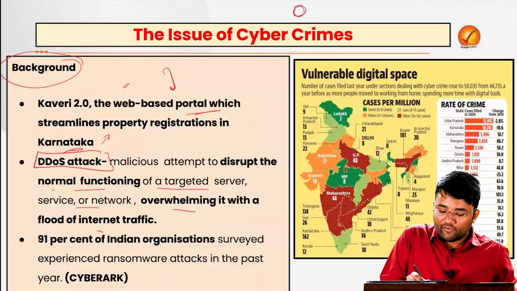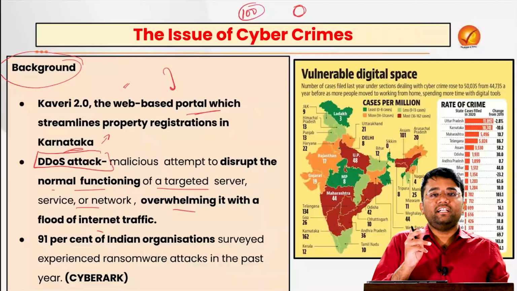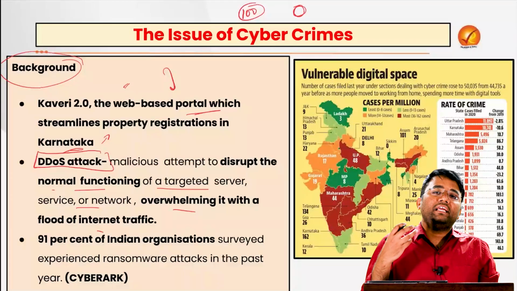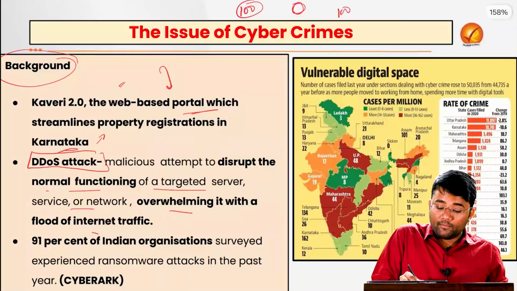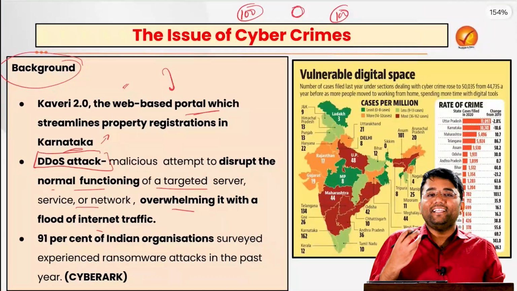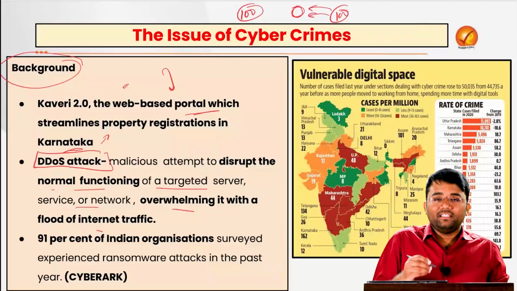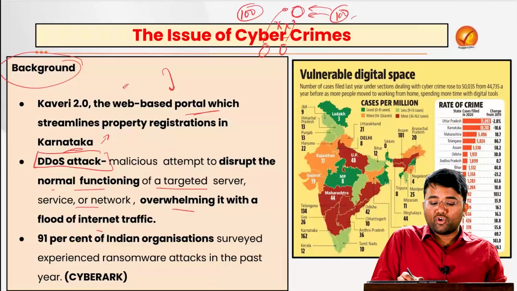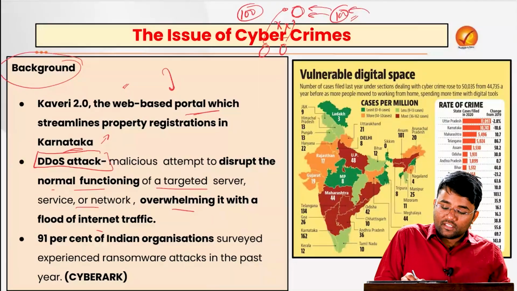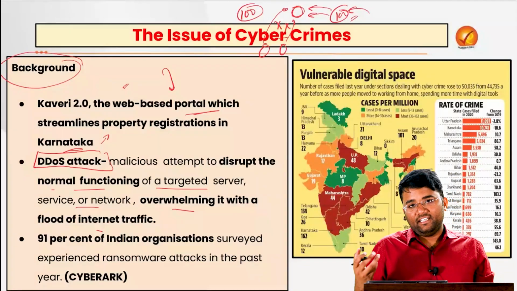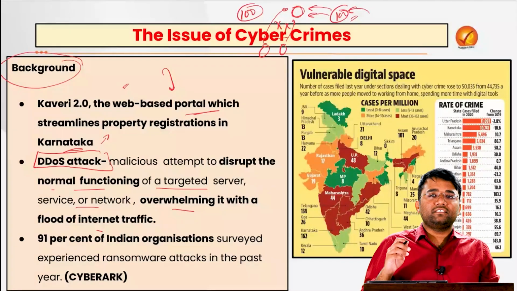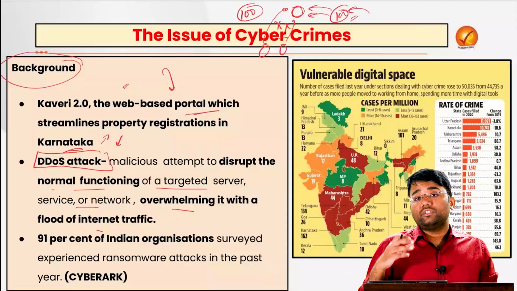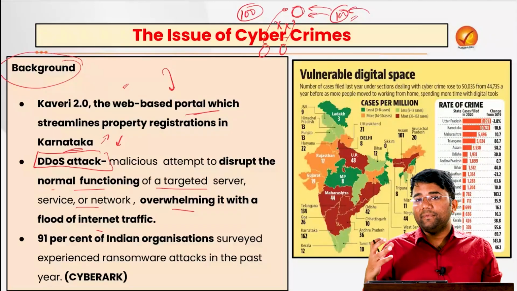Let's suppose there is a particular website. Now let's suppose this website can handle 100 people only, but those 100 people are not really using that portal, or that portal is of no use to them, and they have deliberately, with malicious intent, are using that website. Then some other people who are in need of that portal or website will not be able to use it because of this huge traffic that came with a malicious intent. Now, why does this particular thing happen? It is also happening because these cyber crimes try to disrupt the normal functioning of the government, etc.